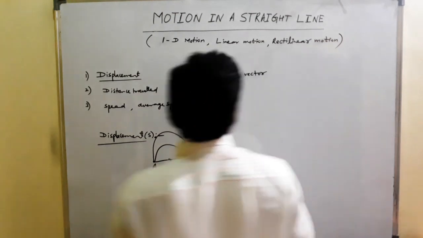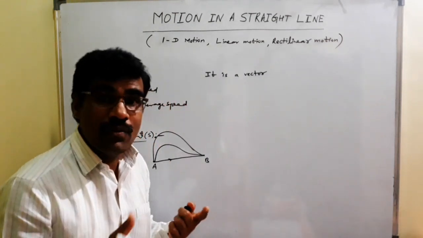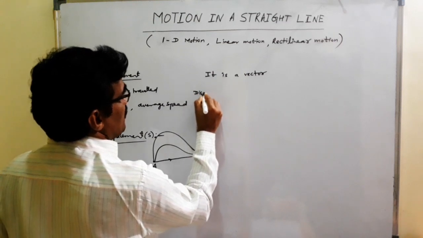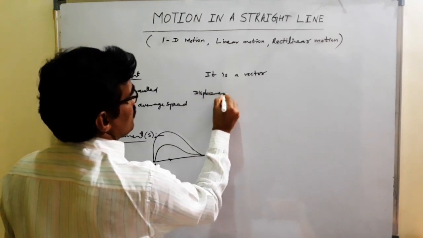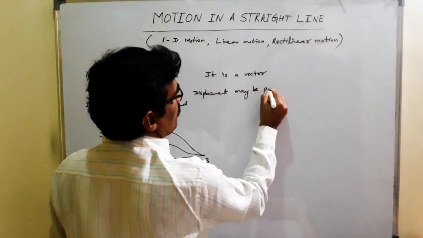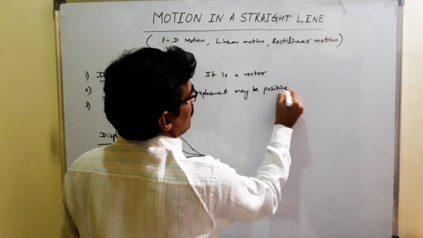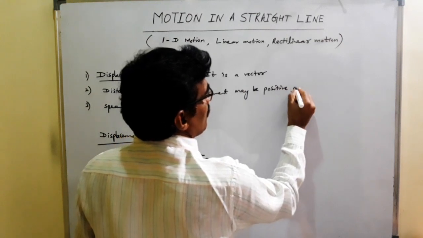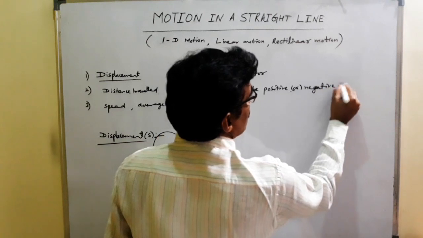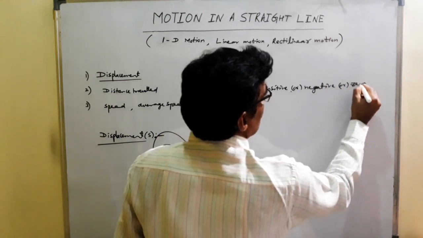So displacement can be positive or negative or zero. Students, listen: displacement may be positive or negative or zero.